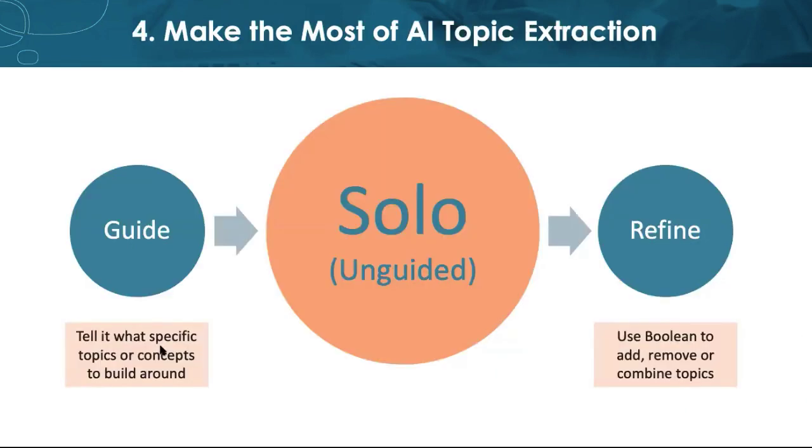Number 4, make the most of your AI topic extraction. So make the most of that AI. Don't leave it there. Try letting it go solo first to explore that data. You may need to do that a couple times and change the settings here and again. And then when you're ready, you can guide it by telling it what topics or concepts to build around. You already know some things about the business, so why not tell it in advance?